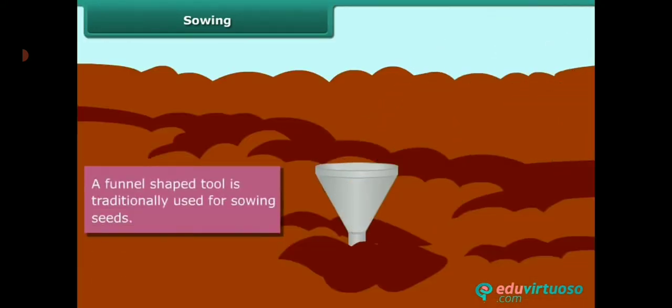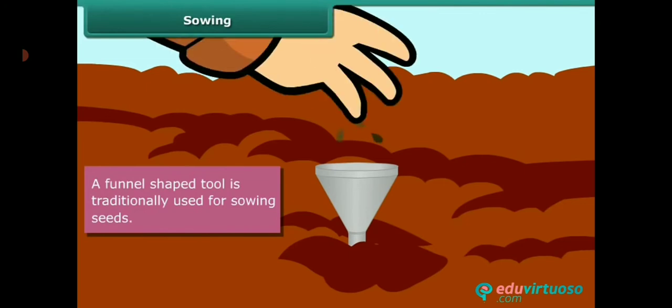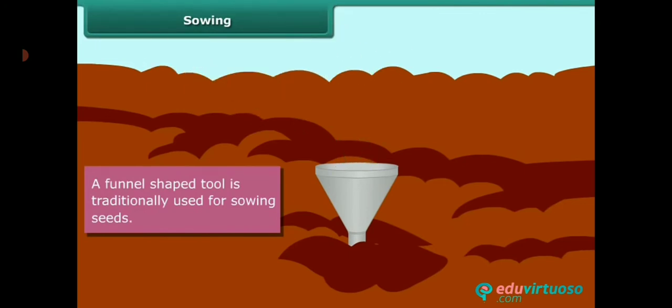This is a traditional tool. The tool used traditionally for sowing seeds is shaped like a funnel. The seeds are filled into the funnel and passed down through 2 or 3 pipes having sharp ends. These ends press into the soil and place seeds there.